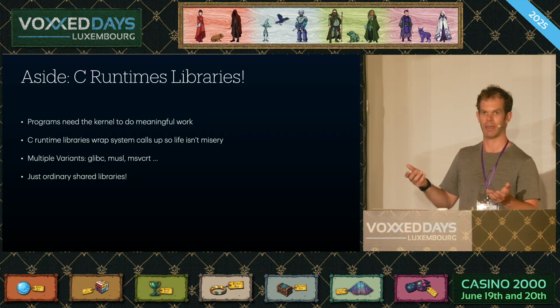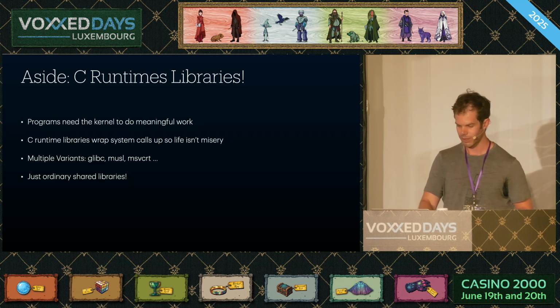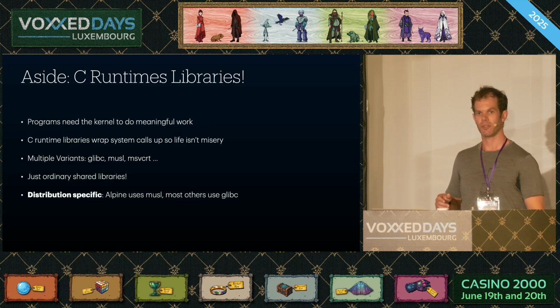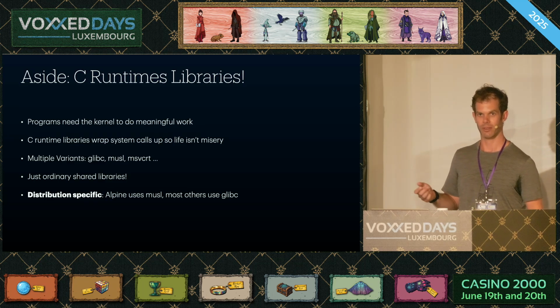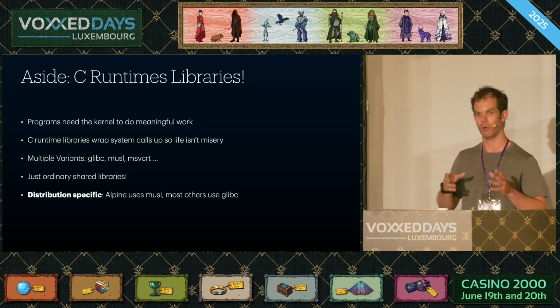glibc and musl are the same. They expose functions like printf and opensocket and whatnot. But they are distribution specific. So when you use most Linux distributions, you end up with a dependency on glibc. This is the old and established one. But Alpine famously uses musl because Alpine tries to be a small, focused, very fast to start Linux distribution. And musl is much smaller than glibc.